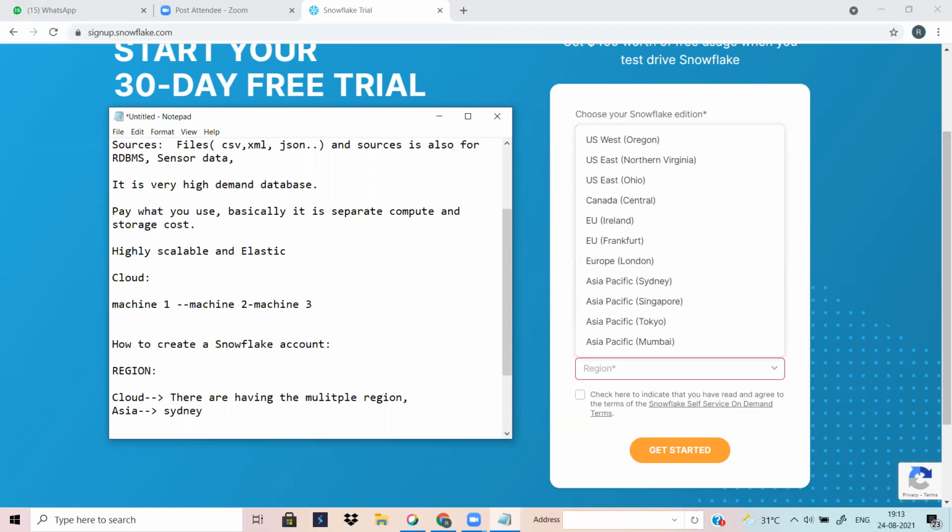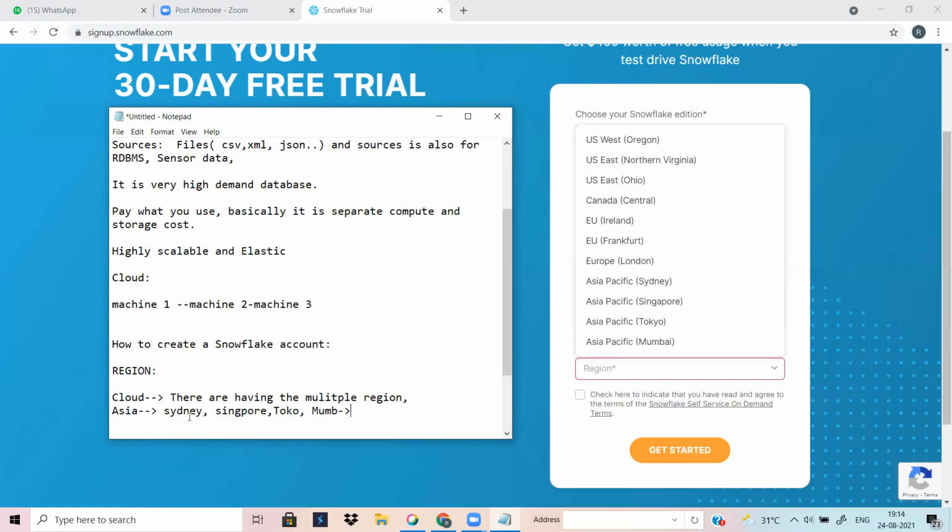Sydney is one of the data centers, and Singapore is another data center. And Tokyo, Japan, we have another data center. And India, Mumbai is a data center, right? So each and every one is a region: Sydney, Singapore. Maybe in Sydney there are a couple of data centers across the Australia location. That is called an availability zone.